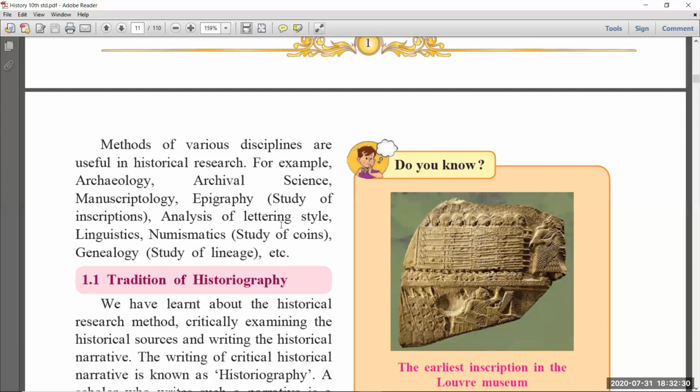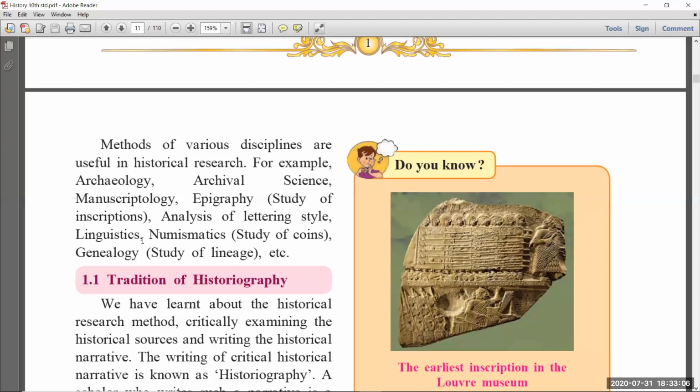Analysis of lettering style. We have different types of lettering styles also. Suppose we all write from left to right, but Muslims write in reverse order. So different types of lettering styles exist. You should know about the different styles of letters, so you have that knowledge also. That is very important for historical research.